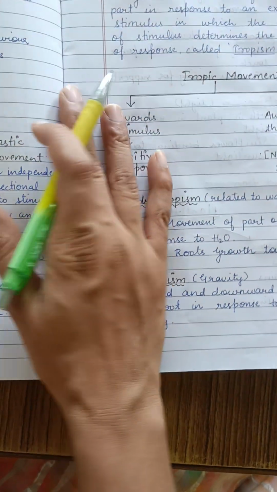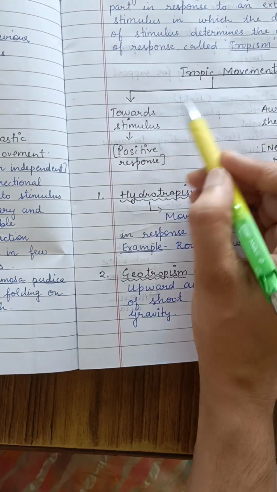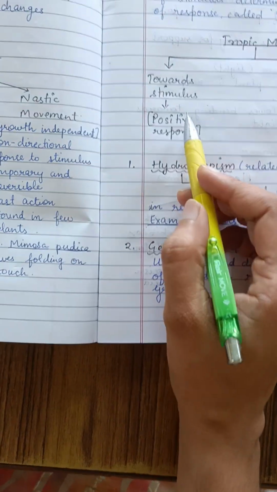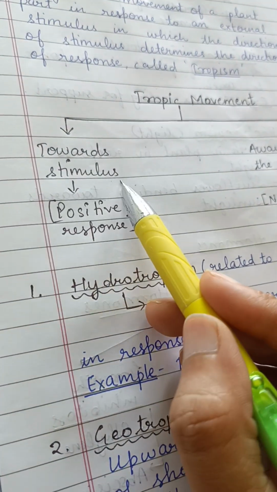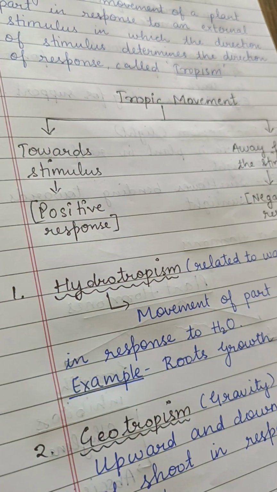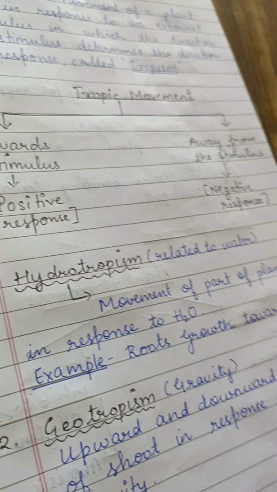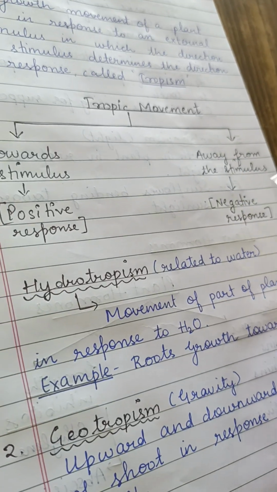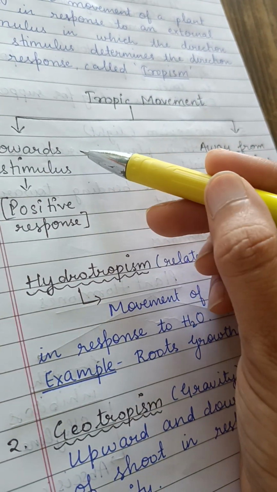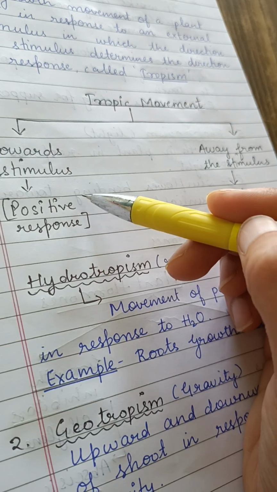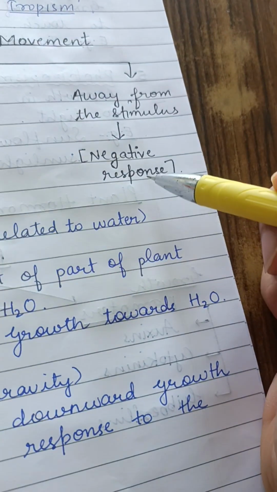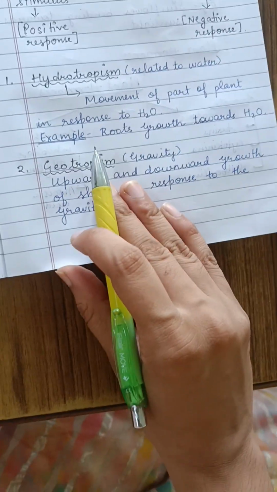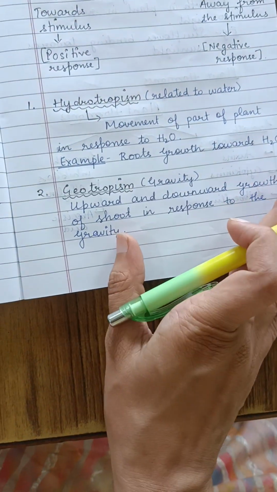So this phenomenon is known as tropism. So tropic movements are of two types. Towards the stimulus means we are going with the stimulus, not against the stimulus, and the second one is away from the stimulus. So if the tropic movement is towards the stimulus, it gives a positive response, and if the tropic movement is away from the stimulus, it will give a negative response. So we are learning about the types of tropic movements now.